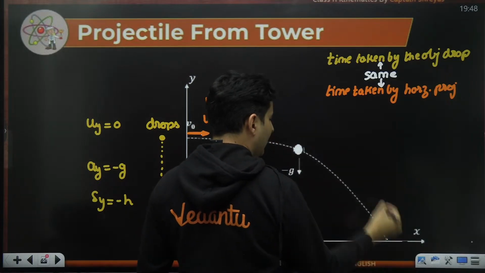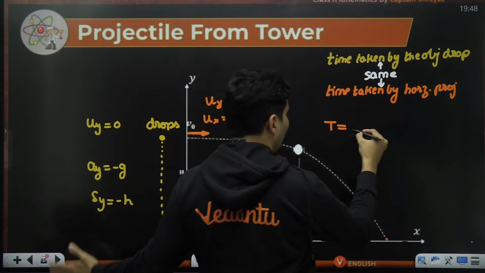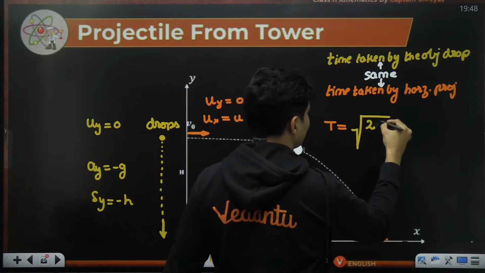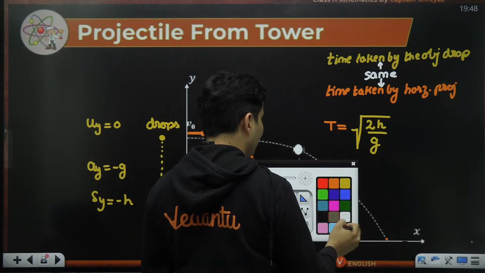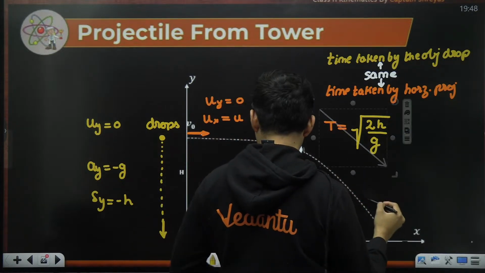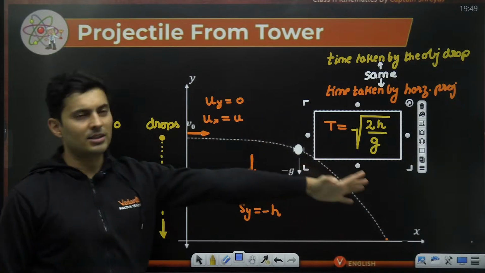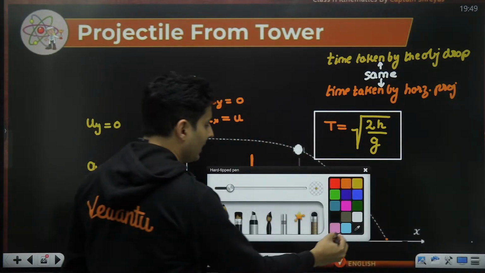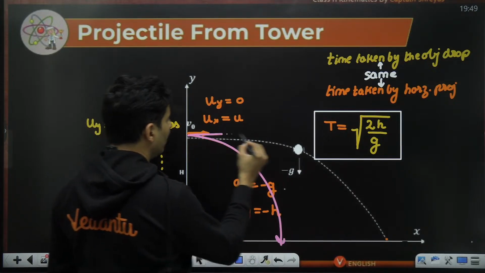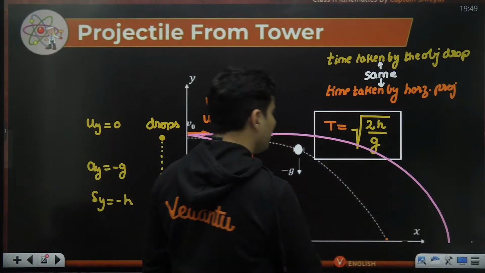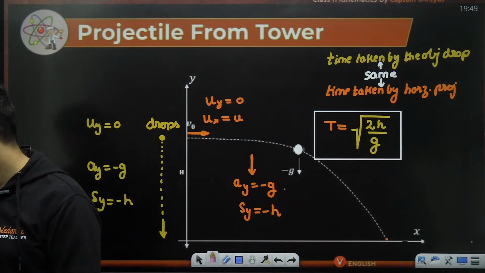So the time taken to fall over here will be the time taken by the object to drop, which we have already calculated in the previous lectures, root of 2h by g. This is very, very important. So the time is exactly the same, whether you drop it or you throw it with whatever speed you want. Even if you throw it with very small speed, it might land here, but the time taken will be the same. You throw it with even more speed, it will land here, but the time taken will still be the same.